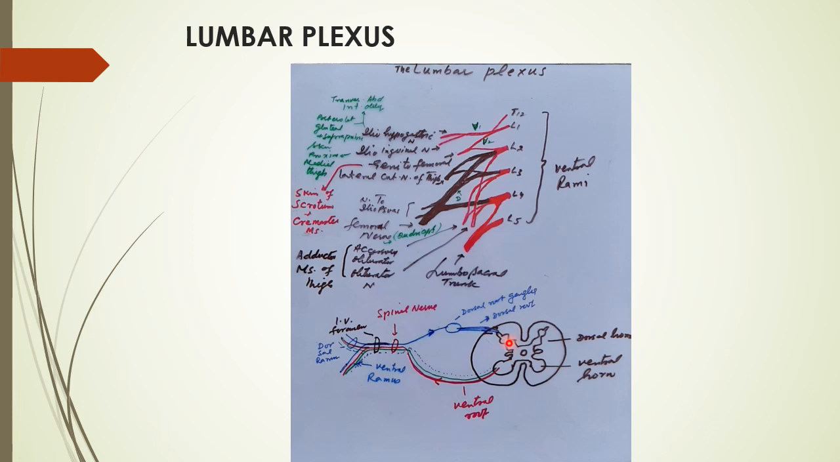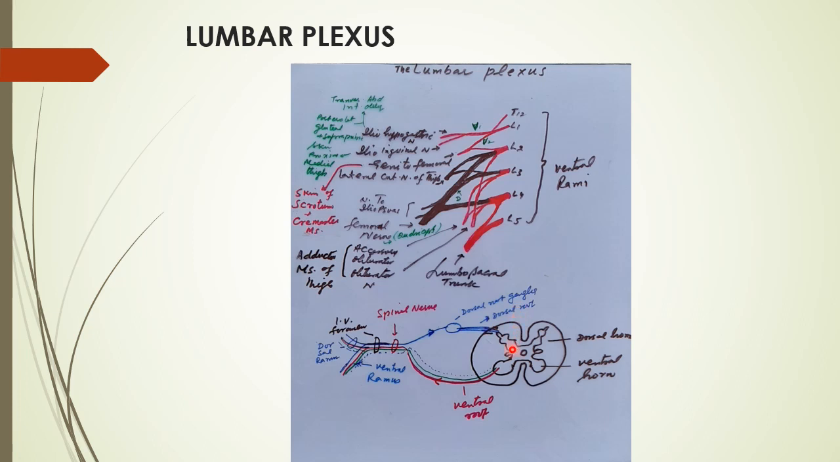The posterior horn, after receiving the impulses, has ascending tracts that ascend up to the brain and terminate mostly in the thalamus. The thalamus receives all these sensory impulses, and from the thalamus they are conveyed to the postcentral gyrus of the cerebral cortex.